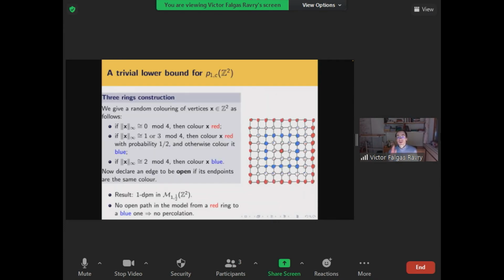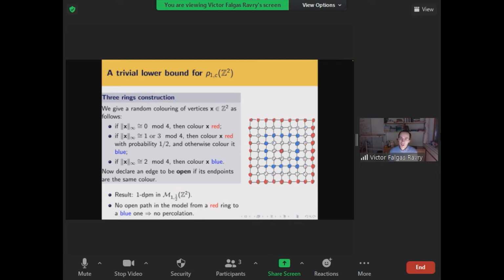So what about lower bounds? Well, let me quickly show a trivial lower bound we can give. Let us construct a one-dependent random graph on Z squared which doesn't percolate. We'll do that by randomly coloring vertices in Z squared. Each vertex will be assigned a color independently of all the others, and we'll color the vertices as follows. The origin will be colored red with probability 1.